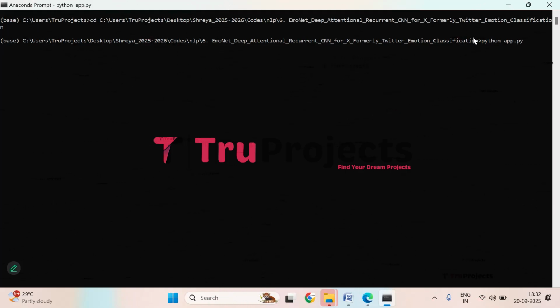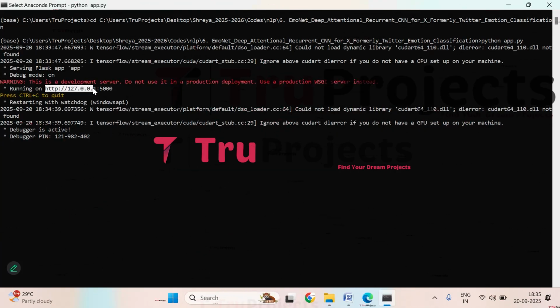This command will execute Python script and perform a runtime check for any syntax errors or logical issues. After running the app.py file, Flask framework will host the application locally at the default address, which is the localhost and the port, unless configured differently. So just wait for a while. File is being compiled. So this is the address where application has been hosted. So copy this link provided by the Flask framework and paste it into any web browser.